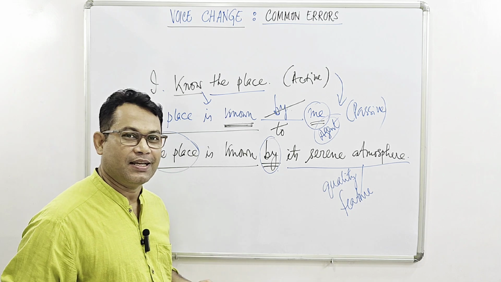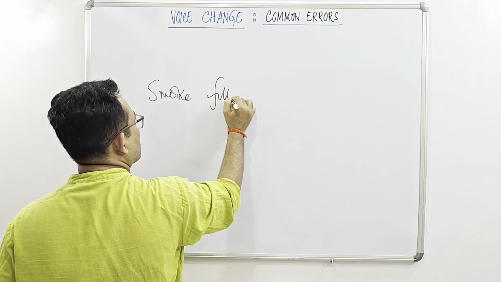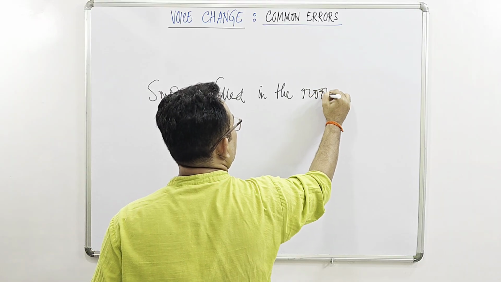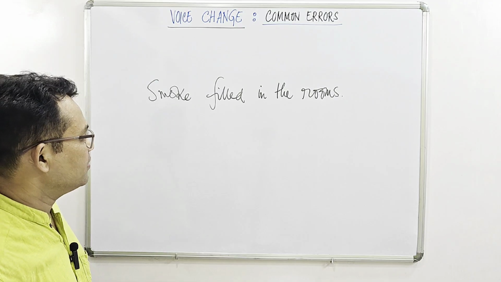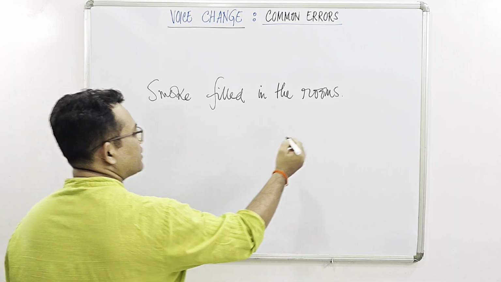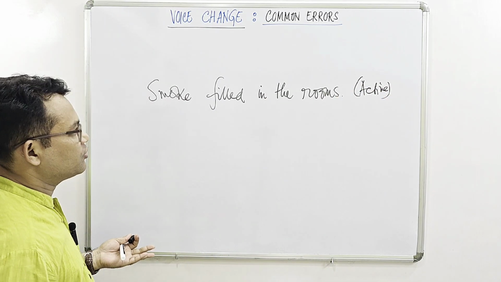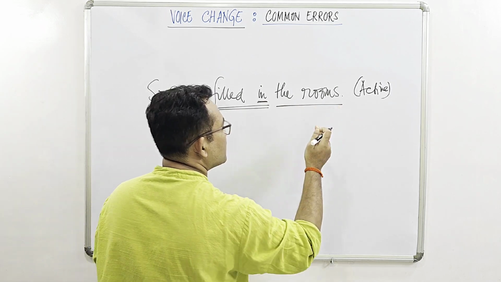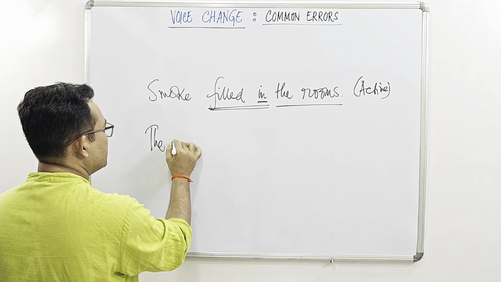Alright then, so let us take up another example, another problem, another situation, and try to solve it in this manner with proper reasoning. Now, if I say, "Smoke filled in the rooms." Now here again, the problem is, of course, with regard to the preposition before the agent. So this one is active. So if we try to convert this sentence into passive, remember, the preposition is with the verb. So the rooms, this phrase is the subject in the new sentence or the passive one.